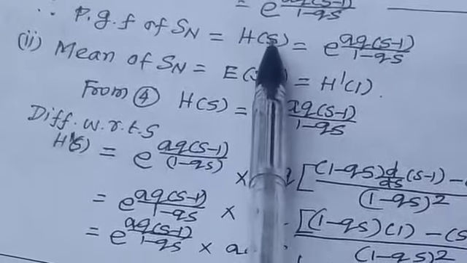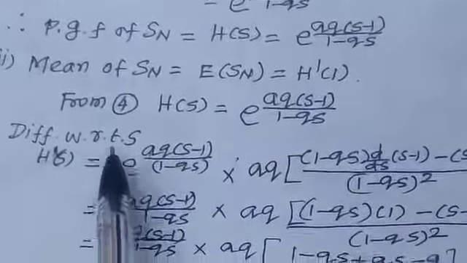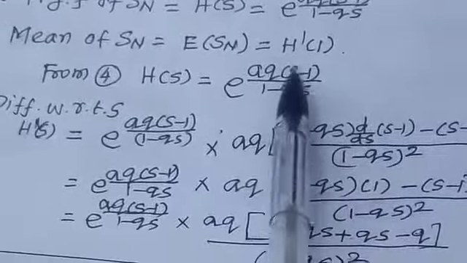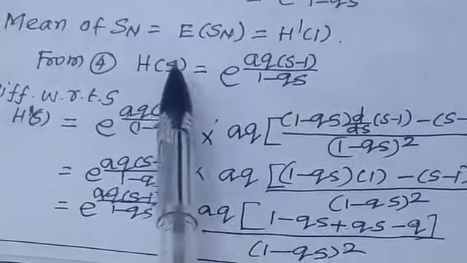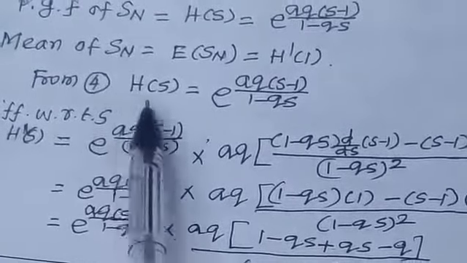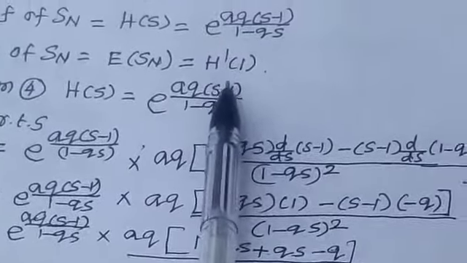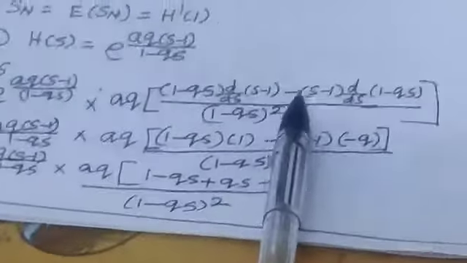H dash of s means differentiating with respect to s. Differentiating, the derivative of e power x is e power x, so you write this term as it is. Then differentiating the function of a function, here aq is constant, but the rest is of the form u by v. The quotient rule of differentiation is (v into d by dx of u minus u into d by dx of v) by v square.